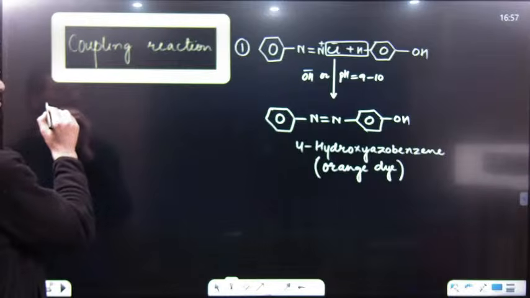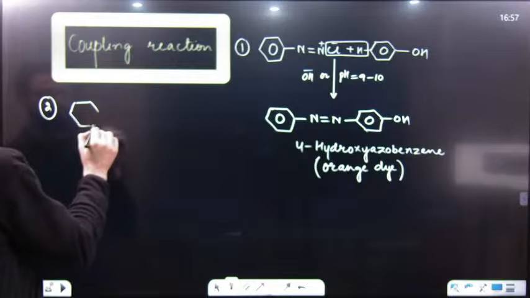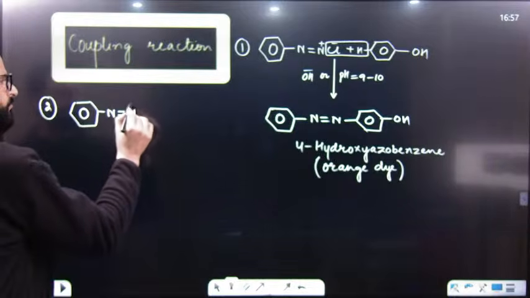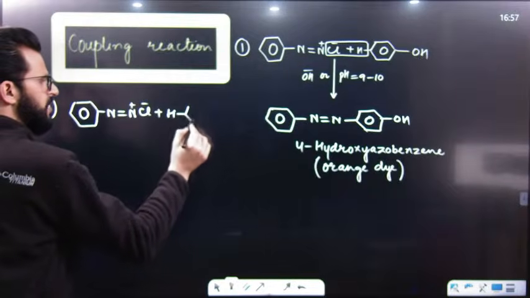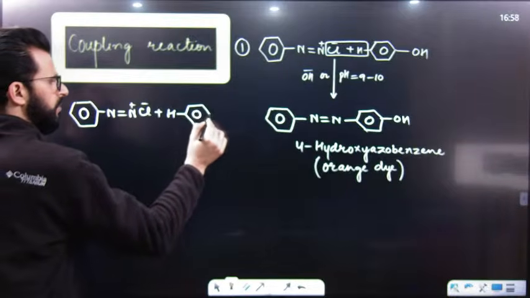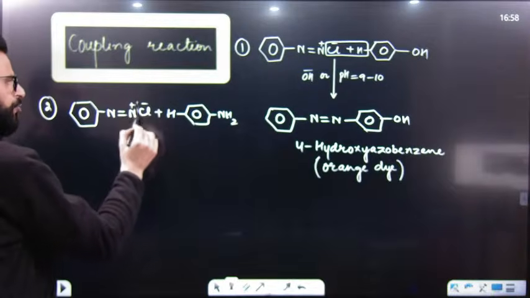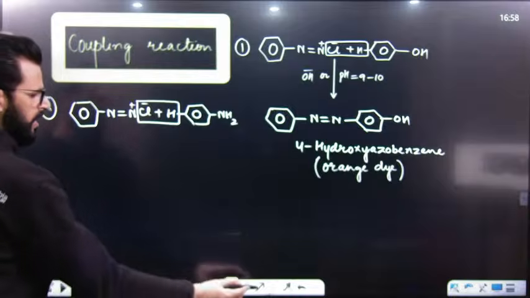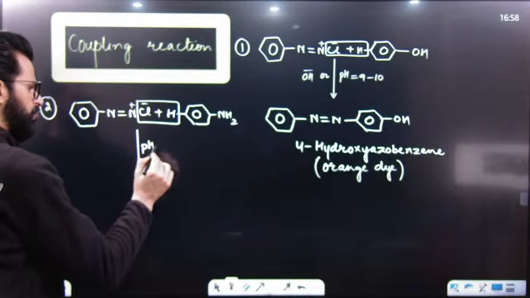Let me show you the second. Second is, if this benzene diazonium salt reacts with aromatic amine, say for example aniline, this diazonium ion is finally coupled with aniline at para position, but this reaction takes place at a pH of 4 to 5.